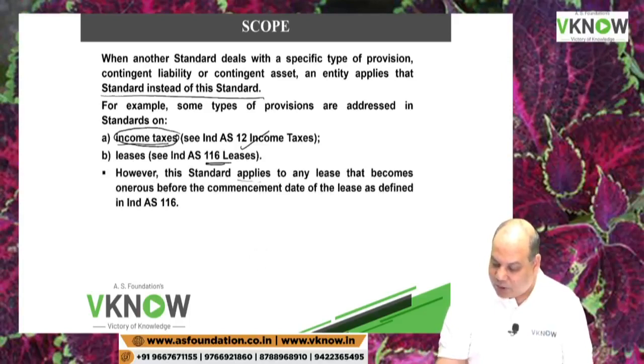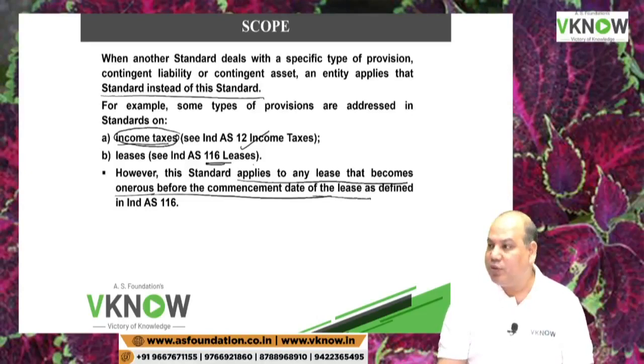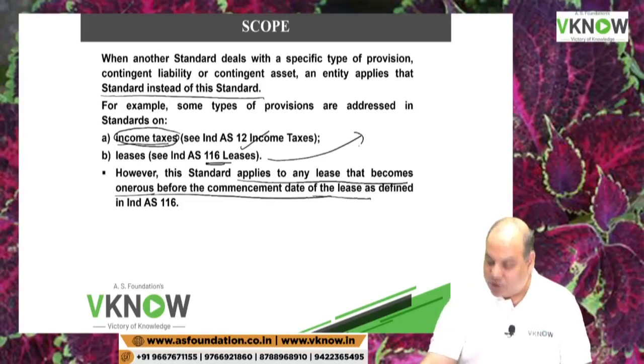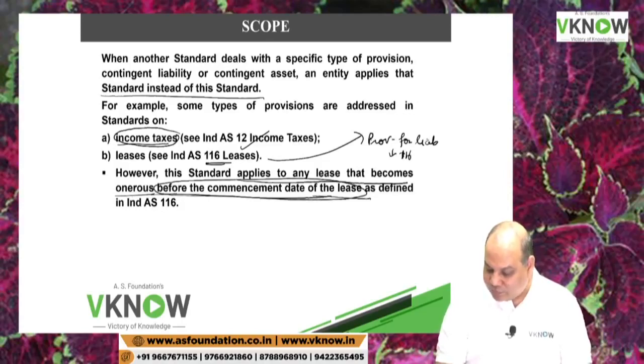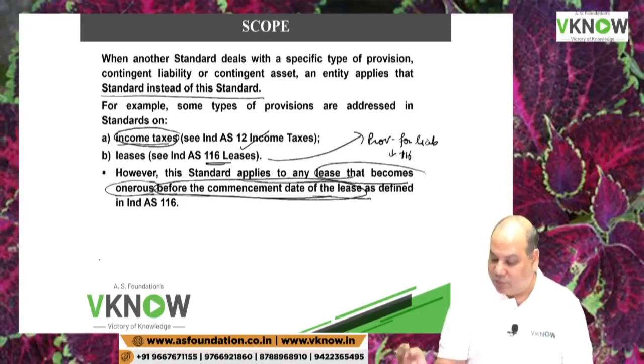However, the standard applies to any lease that becomes onerous before the commencement date of the lease. Now, in case of lease also, we have to make a provision for lease liability. That provision for lease liability is covered by Ind AS 116. But before the commencement of the lease, if a lease becomes onerous, this standard will apply. What is the meaning of this?